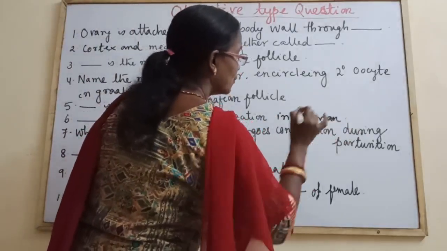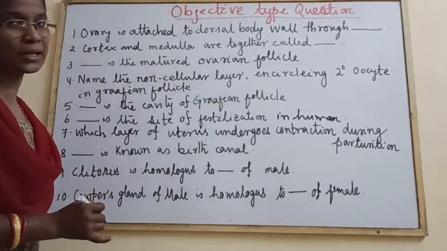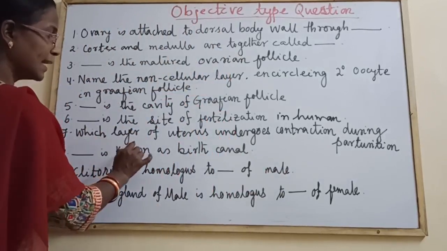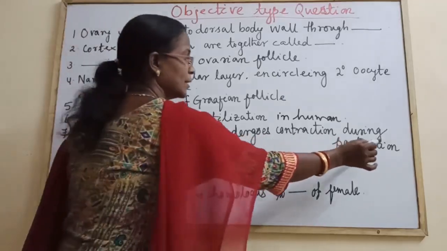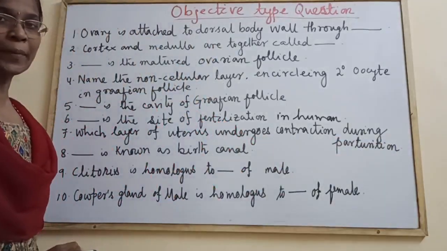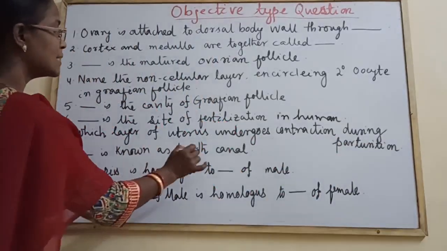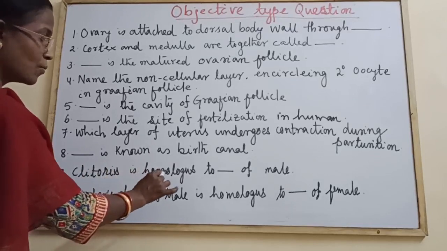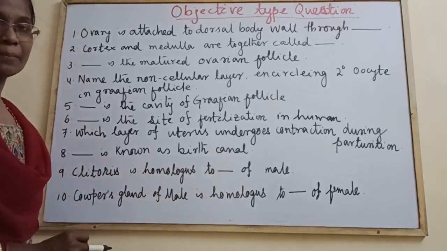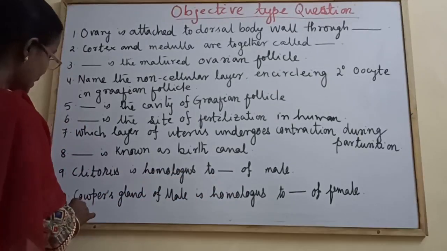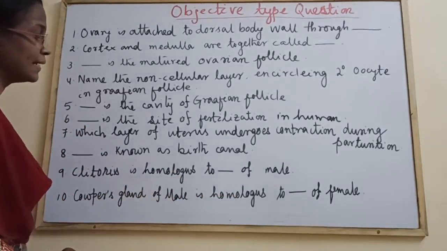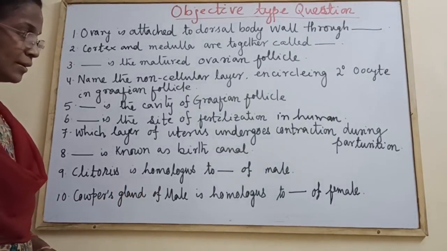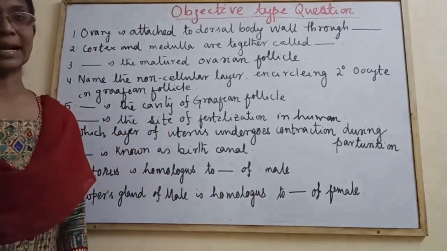So what is it? The ampullary-isthmic junction of oviduct is the site of fertilization. Which layer of uterus undergoes contraction during parturition? Myometrium. Dash is known as the birth canal, vagina. Clitoris is homologous to dash of male, penis. Last question. Cowper's gland of male is homologous to dash of female. Okay, here the answer is Bartholin glands.